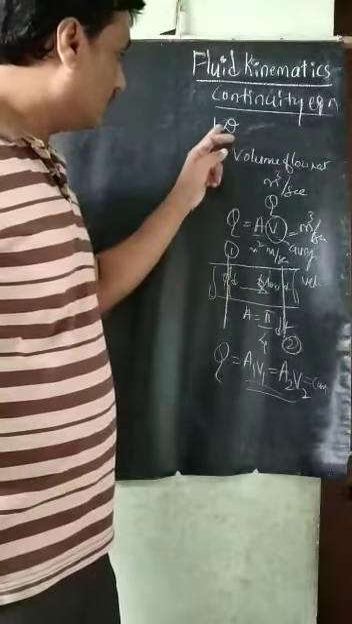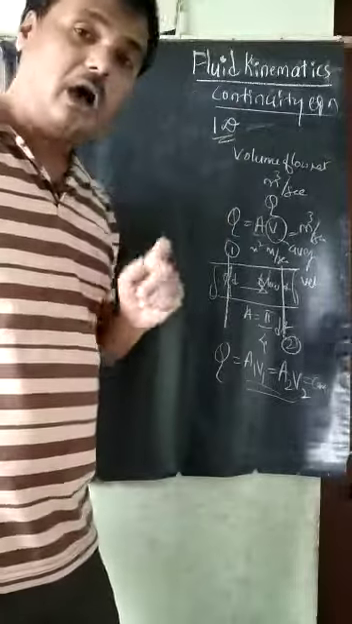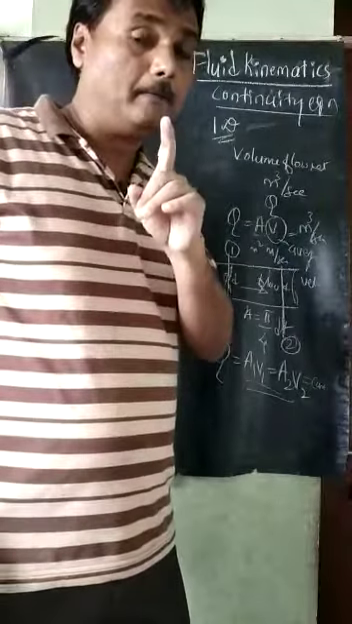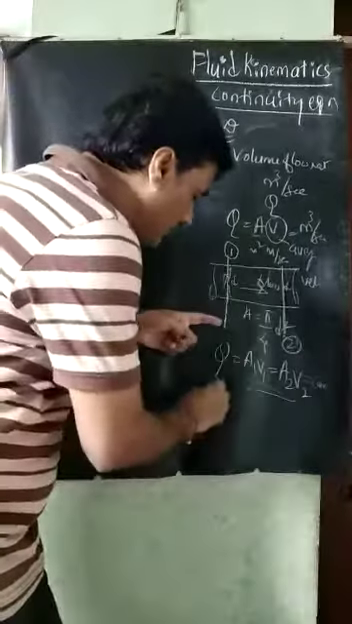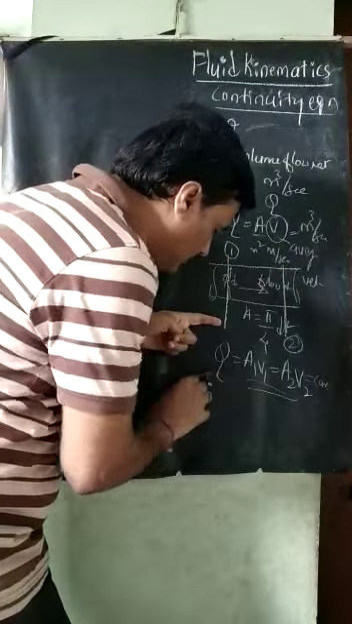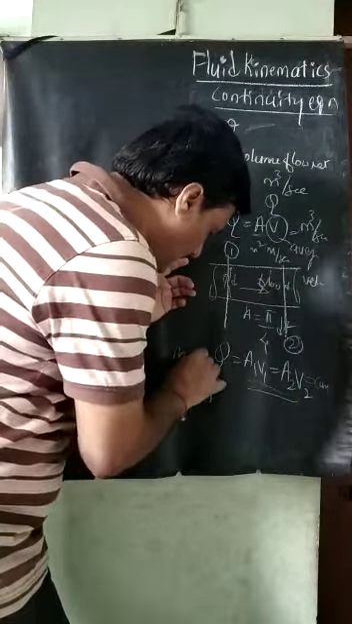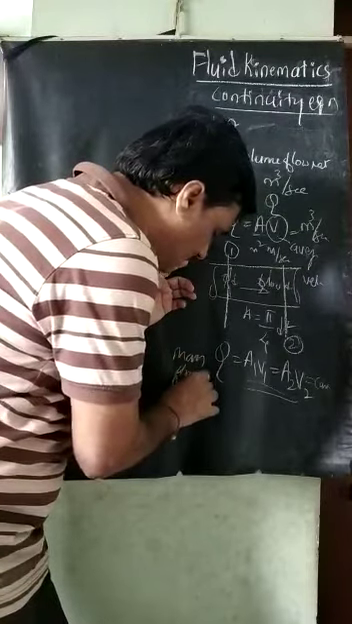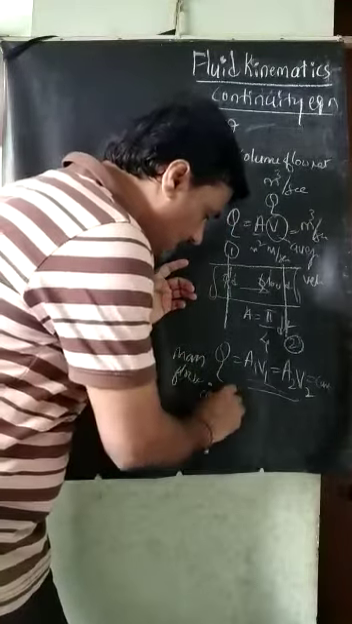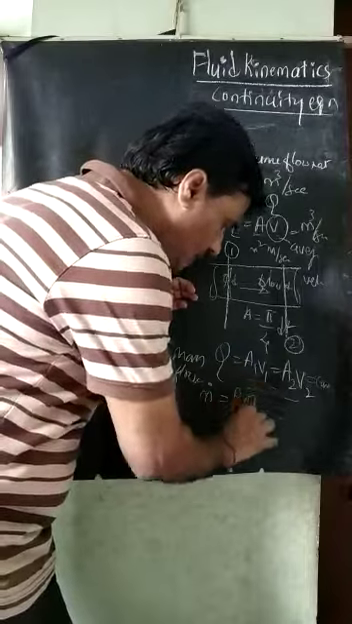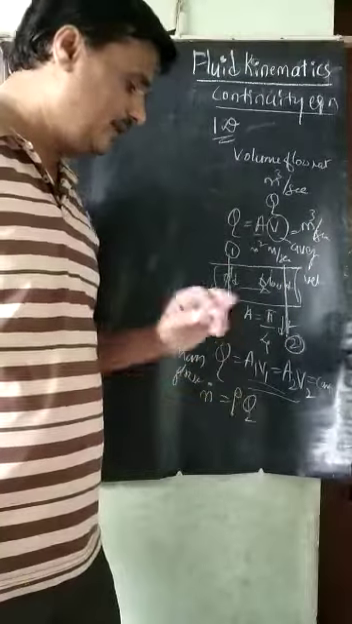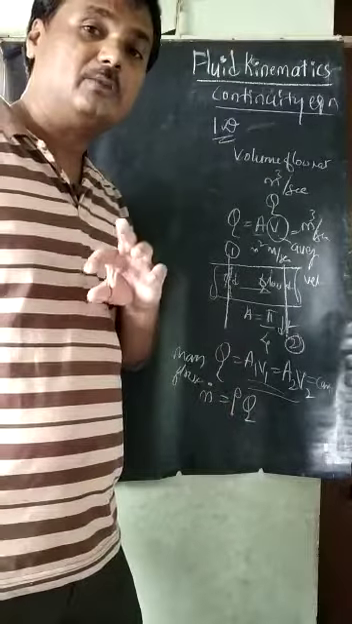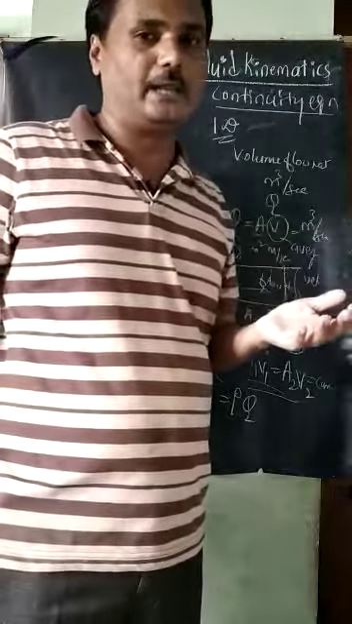In this one-dimensional continuity equation, we can also write in terms of the mass flow rate. Mass flow rate will be represented as m dot. In terms of mass flow rate, m dot is nothing but the density into Q. Means Q, the volume flow rate, into density. If you multiply, it will be converted into mass flow rate.